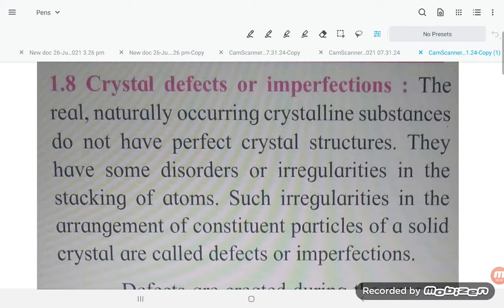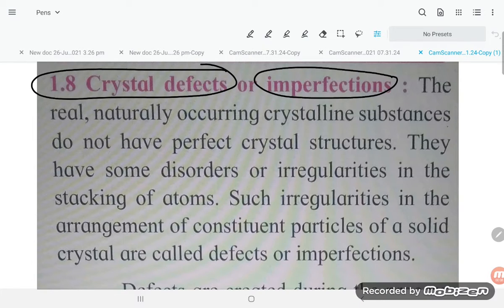Hello, good morning, students. Today we are going to start crystal defects, or what is known as imperfections in solids. Crystal defects or imperfections in solids. Let's have a look.